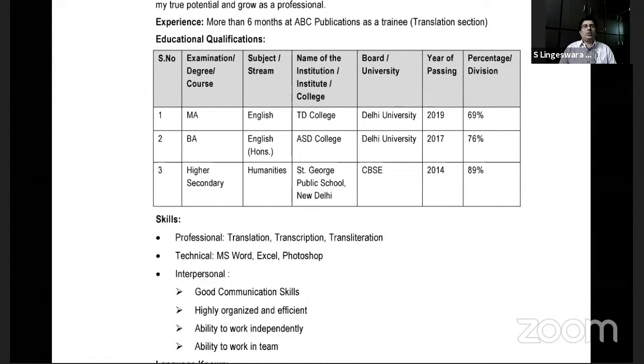This is definitely suggested. One more suggestion is, preferably do not use any acronyms in your resume. Please try to be as elaborate as possible.